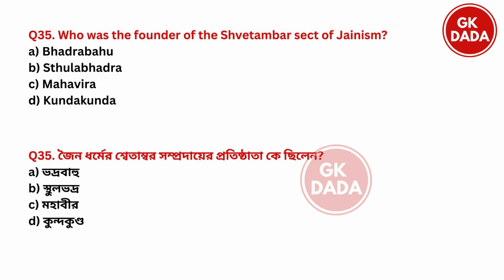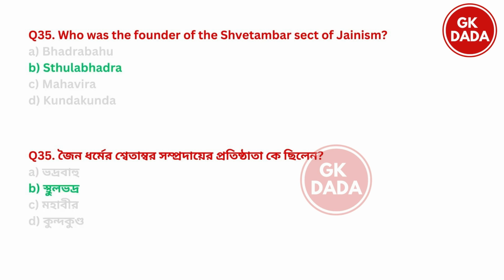Next, who was the founder of the Svetambar sect of Jainism? Option A, Bhadrabahu. Option B, Sthulabhadra. Option C, Mahavir. Option D, Kundakunda. So the founder of the Svetambar sect of Jainism was option B, Sthulabhadra.